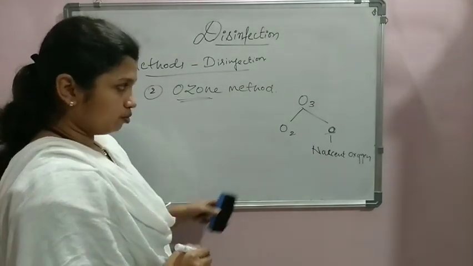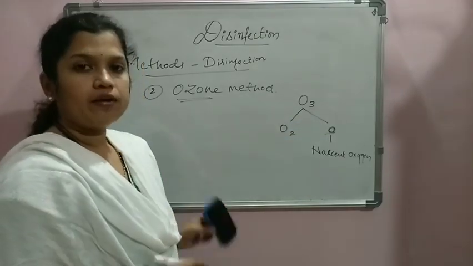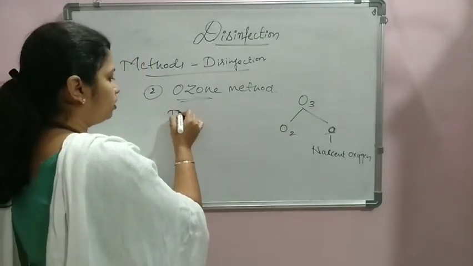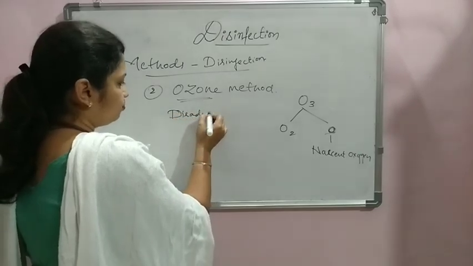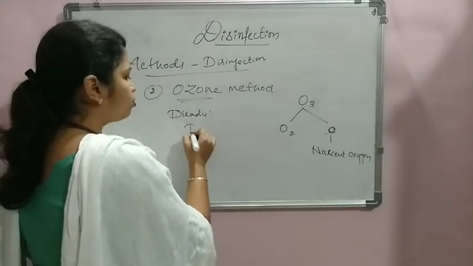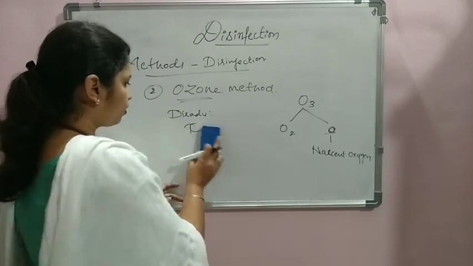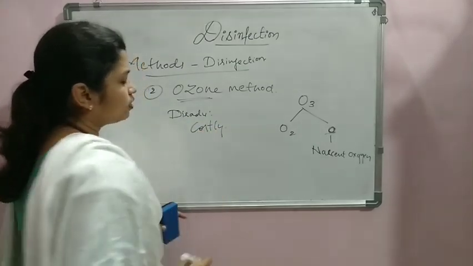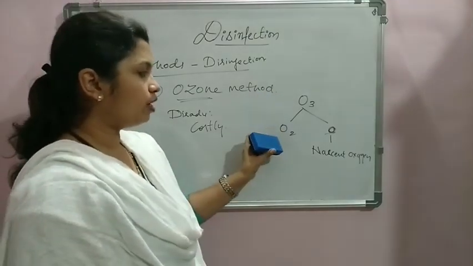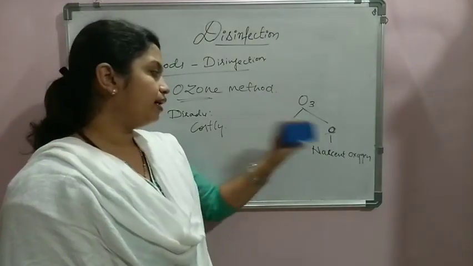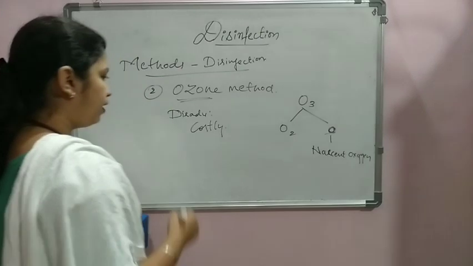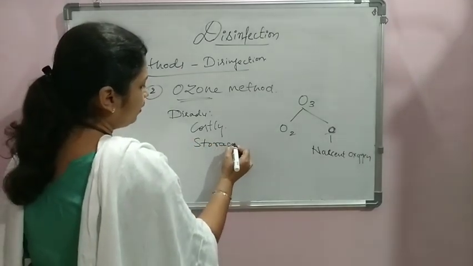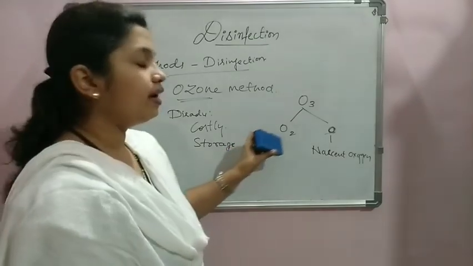But as we know, this splitting is not stable for a long time. Because of that, it also has some disadvantages. The process proves to be costly, since we need to get an O3 molecule and then go for splitting the atoms into O2 and O. Also, storage of that is quite difficult because it is very unstable.